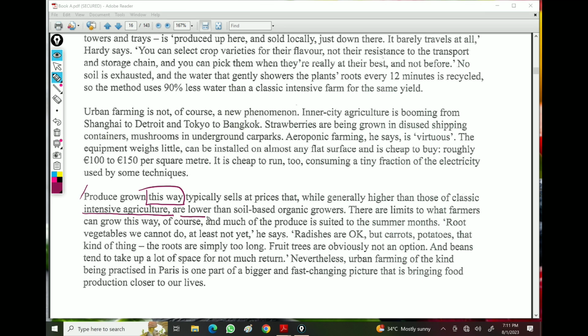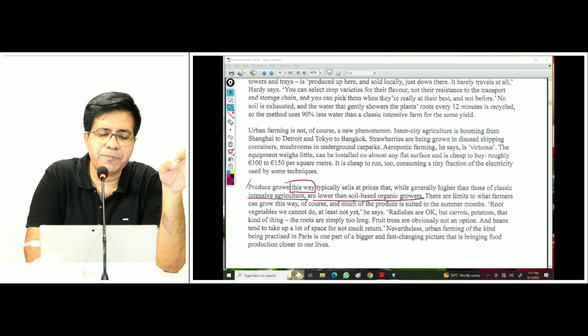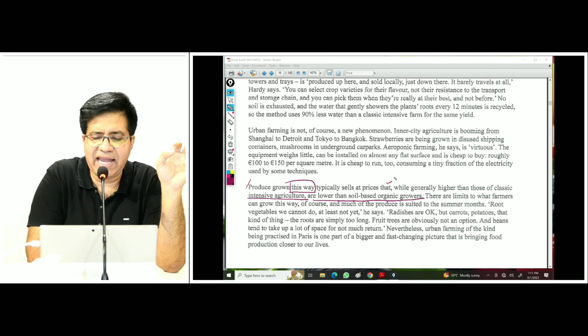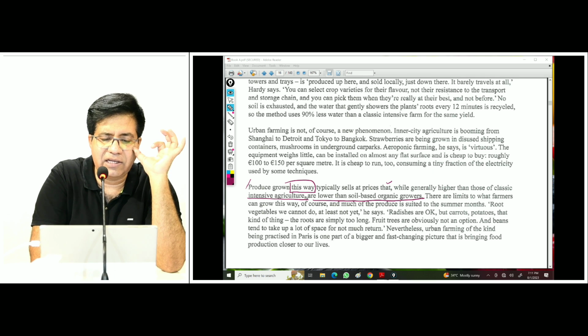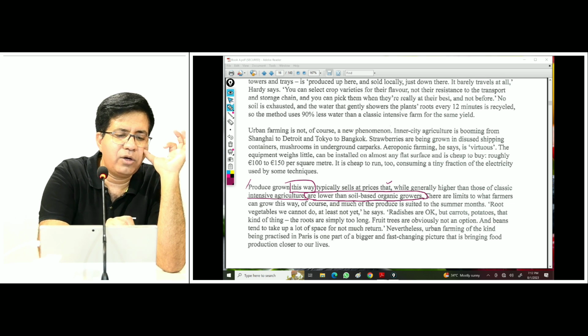Now focus: lower than soil-based organic growers. Now what does it mean? Read it again. Produce grown this way. Produce means fruit and vegetables. Typically sells at prices that, while generally higher than those of classic intensive agriculture, are lower than soil-based organic growers. Underline soil-based, lower than soil-based organic growers.